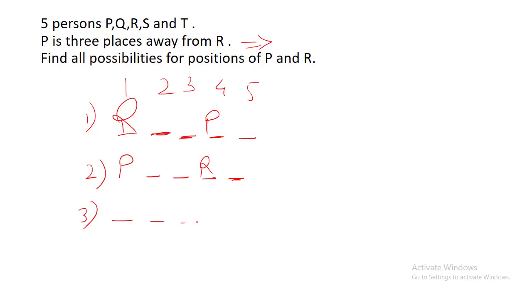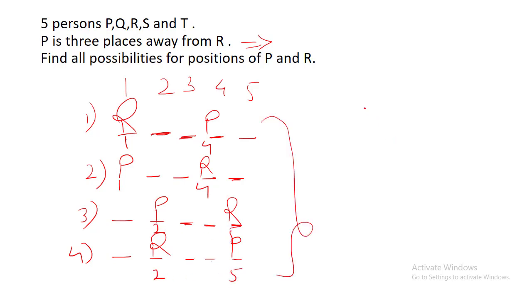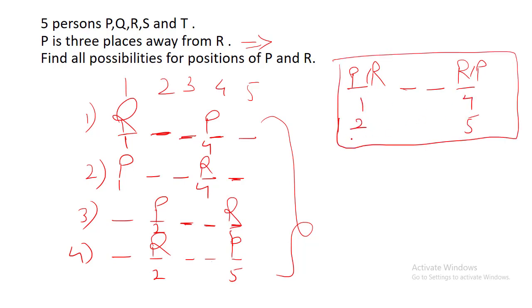Another possibility could be if any of them is at second place, and three places away will be one place away, two places away, three places away. So if P is here, R will be here, or they can interchange their positions as well. R will be here, one place away, two places away, three places away, P will be here. So first and fourth, this is one of the possibilities, or second and fifth, this is one of the possibilities. Or we can just mention them like P or R, then one place away, two places away, three places away, R or P, and this could be first and fourth or second and fifth. Okay, we can also mention like this.